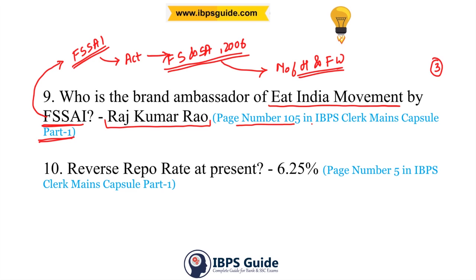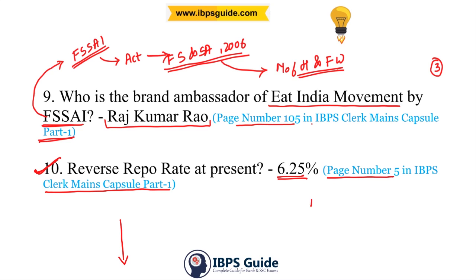10th question, reverse repo rate at present is 6.25%, and this was given on page number 5 in IBPS Clerk Mains Capsule part 1. All these capsules, there are links in the description. You can check those, including the page numbers, and you can revert also in the comment section.